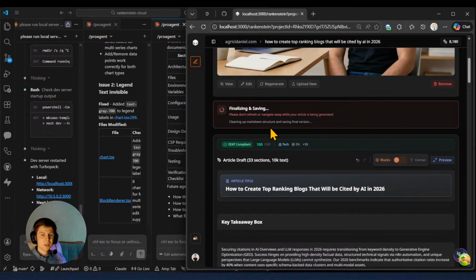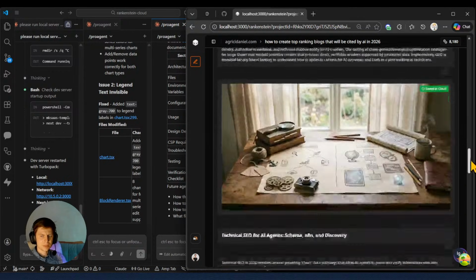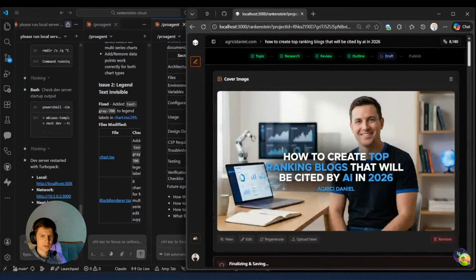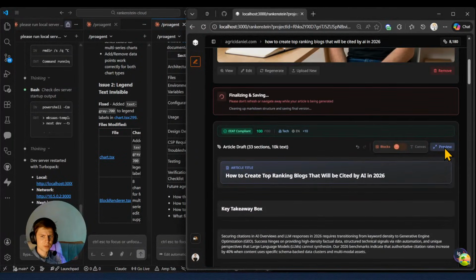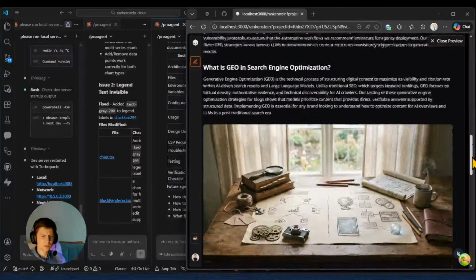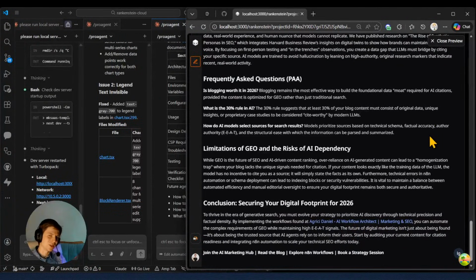I still need to check why exactly this finalizing step takes a little bit of time rendering. I think it's because of the boxes and the saves we have, but hey, it's there. Can I press on preview right now? And I really hope the charts will be there. And now the moment of truth. And bullshit. The charts are not here, unfortunately.